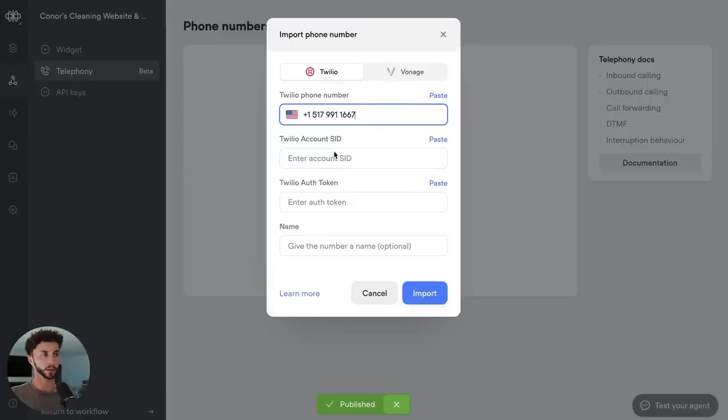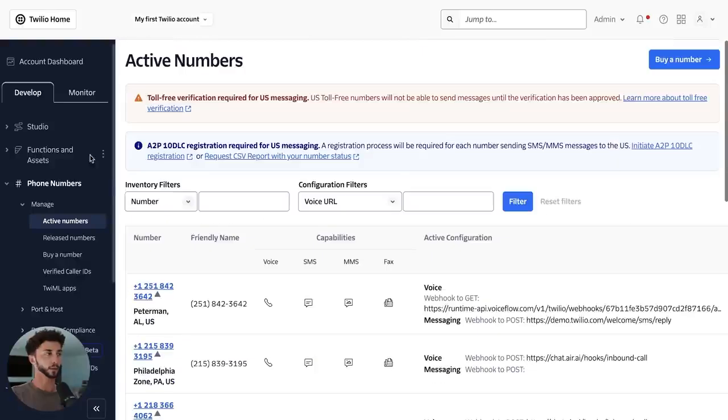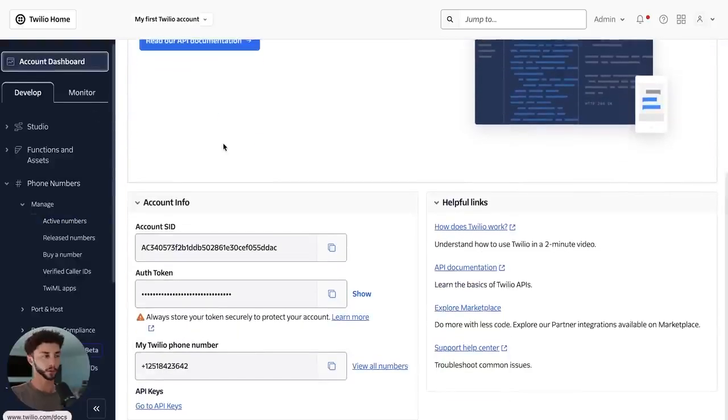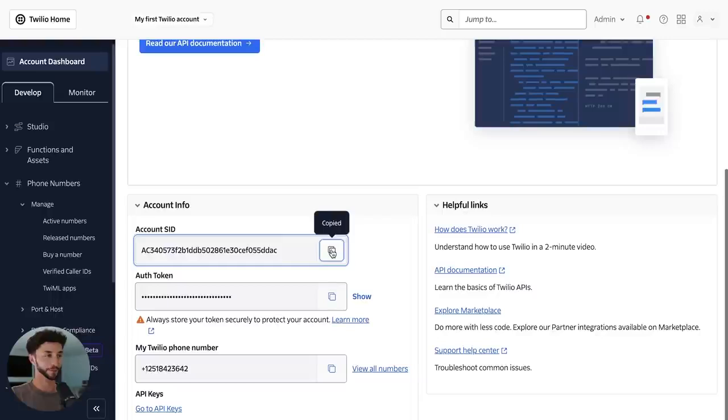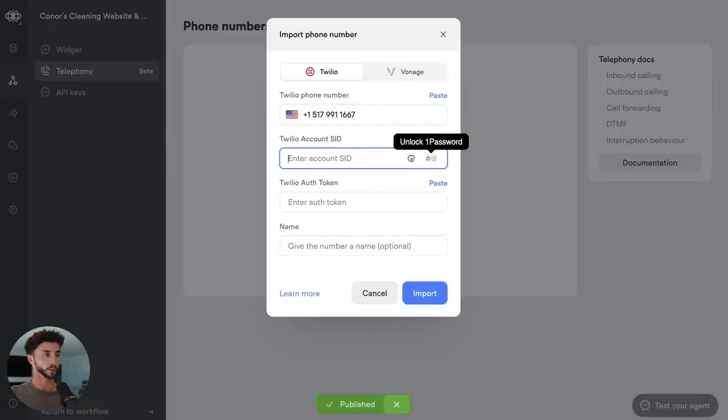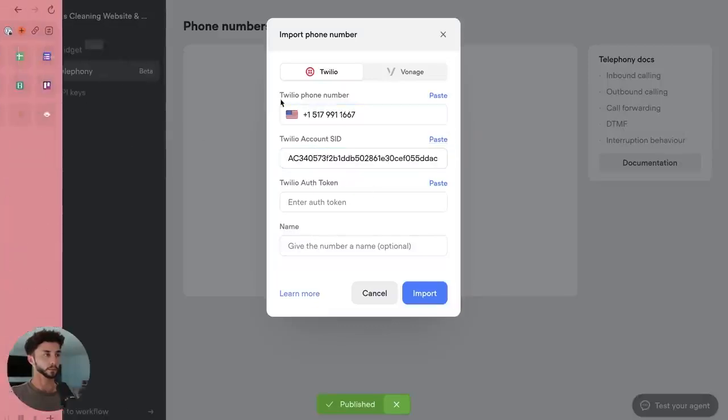Our Twilio account SID. You need to pop back to Twilio. You go to your account dashboard. This was a bit confusing when I first did it, so I'm glad I can help you guys through it because it was a bit of a pain in the bum for me. You think all this information is going to be tucked away in the side panels, but no, it's just on the dashboard. Who the hell puts your auth tokens and stuff on a dashboard? I mean, when you know it's there, it's helpful, but it was a bit confusing at the time for me. I'm going to paste this in here.